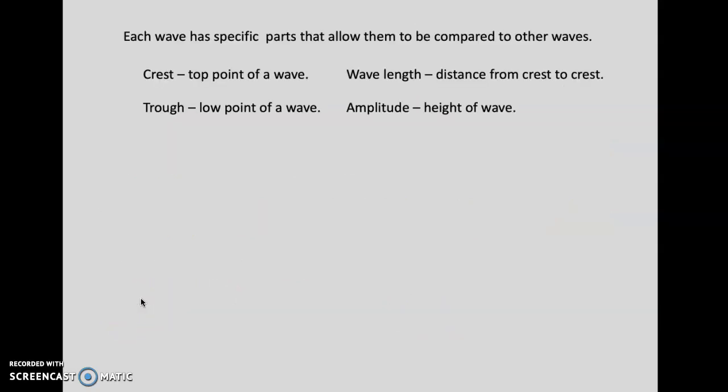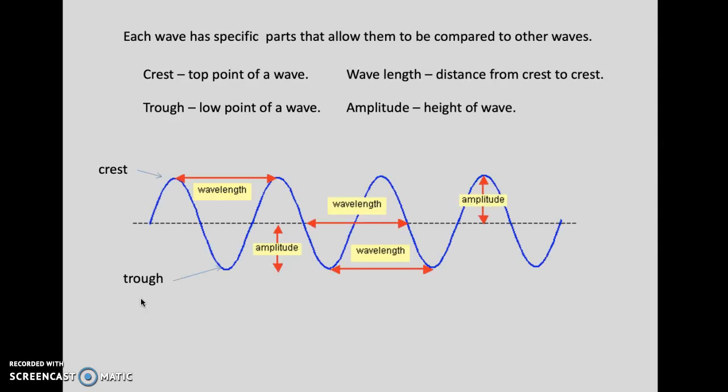So if we look at this common example of a transverse wave, you see as the wave is moving left to right, the particles move up and down. Big piece is the top of a wave is called the crest, bottom is called the trough. The amount of displacement or change from its initial starting position, this dashed line, is called amplitude. You can measure it from middle to bottom or middle to top, it's the same.